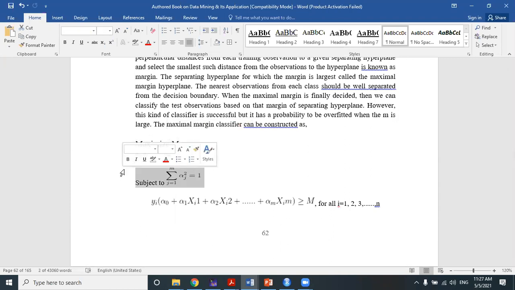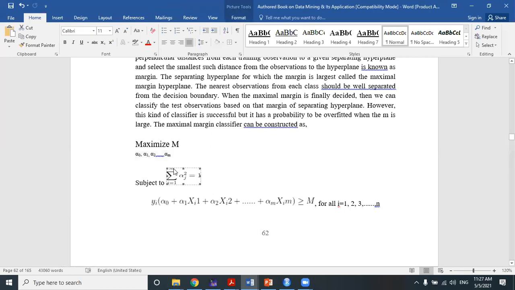Okay, and these are the various constants for which this M becomes largest, subject to summation j equal to 1 to m. This small m is actually a dimension and this capital M is actually a margin. Please don't mess it up. Alpha j square equal to 1.